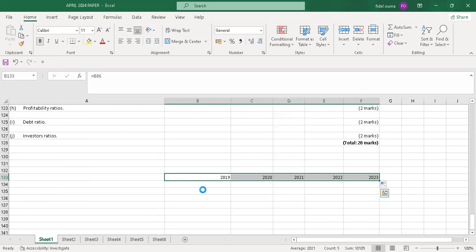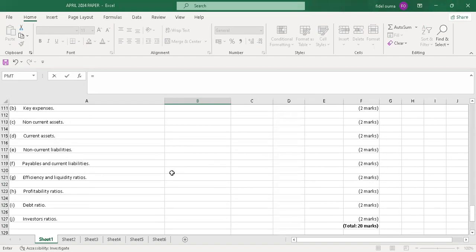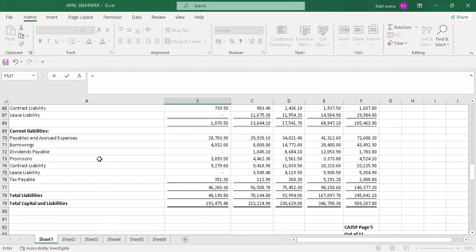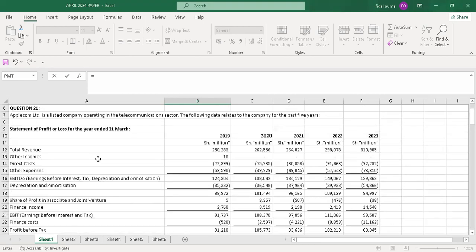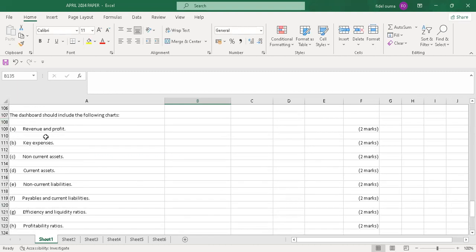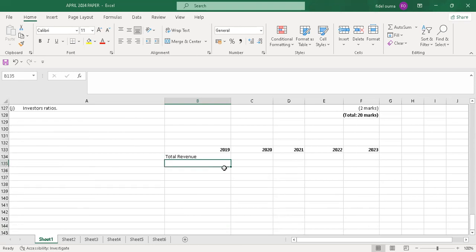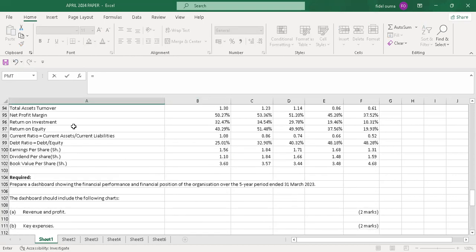Then this was straightforward. Just say equals to, then pick the revenue. The total revenue is here, because what they want is a dashboard of revenue and profit. Sorry, I'm supposed to put it here.